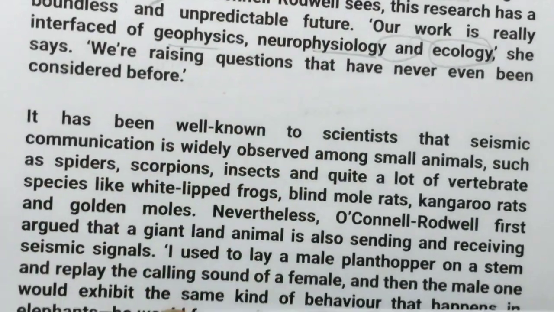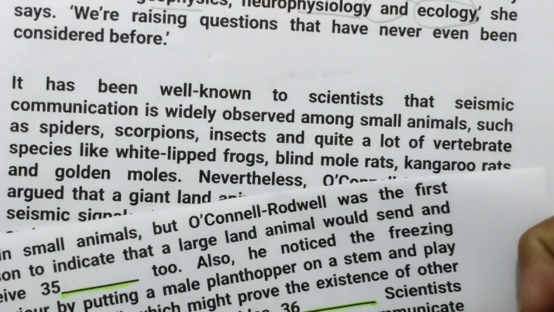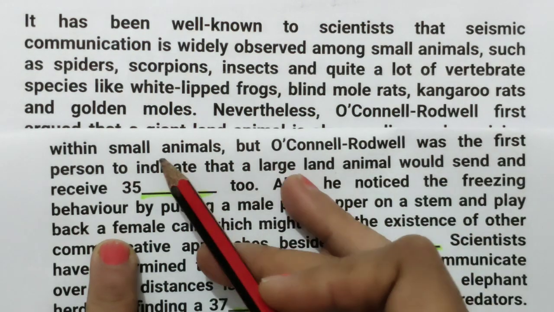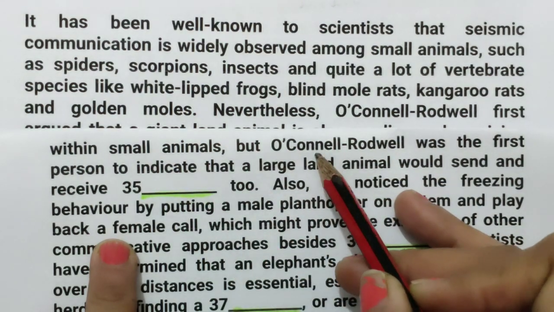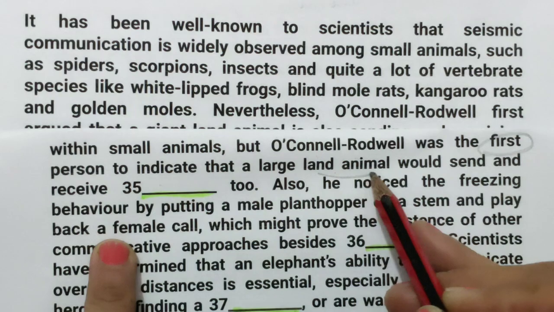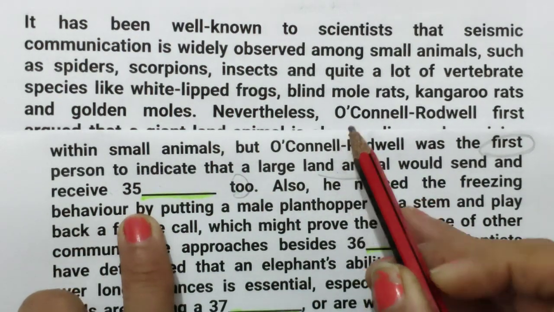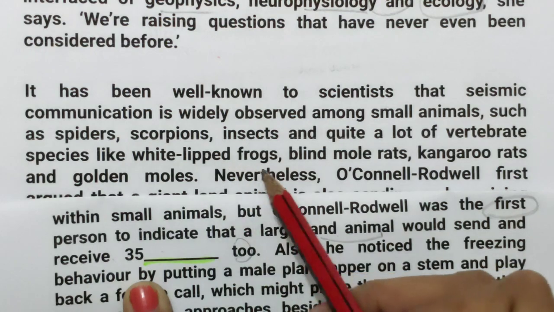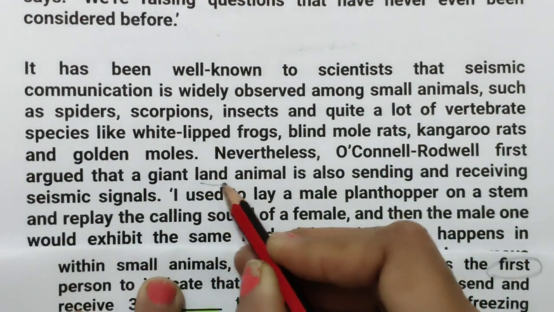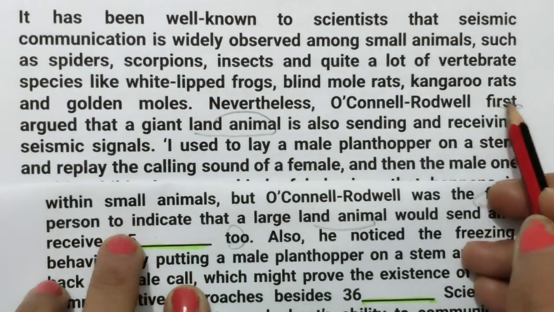Now the second page and this paragraph are done. We will shift to the next paragraph, because paragraph by paragraph we get the answers. Now 35: O'Connell was the first person to indicate that a large land animal would send and receive... We are looking for this first person in the next paragraph.